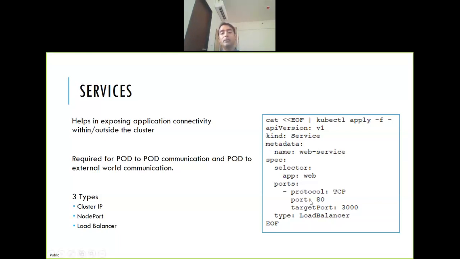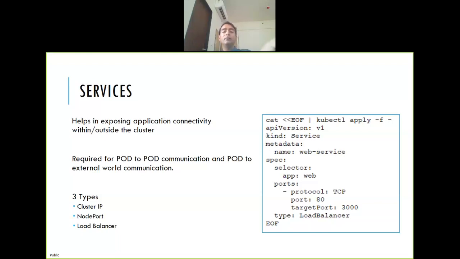A simple example. You say this is my port 80, and my container is running on port 80. Or the other way around: my container is running on port 3000 and I want to expose it on port 80, because I don't want the user to remember. Let's say you're running a Ruby on Rails application that runs on port 3000. I don't want anyone to remember this colon 3000 all the time. They should be able to access it from port 80 or port 443.